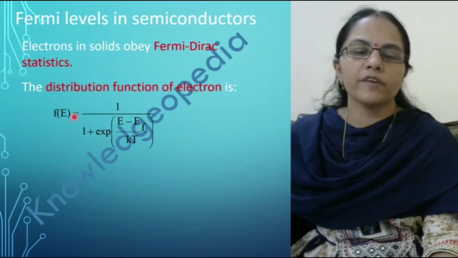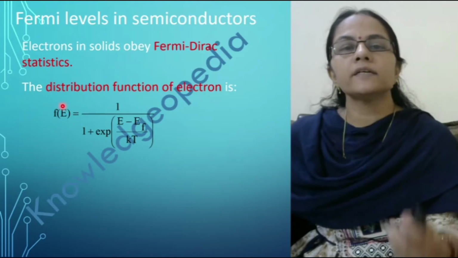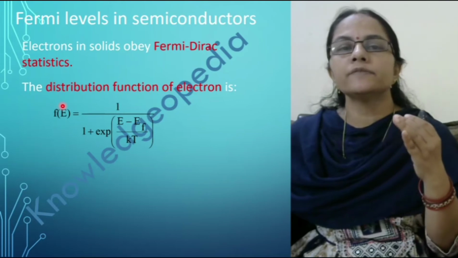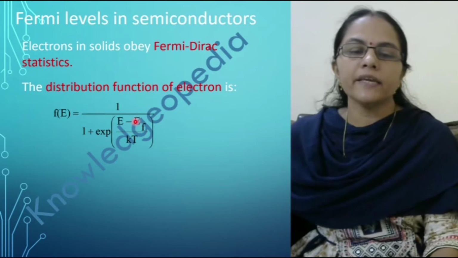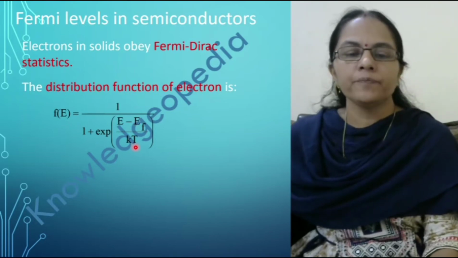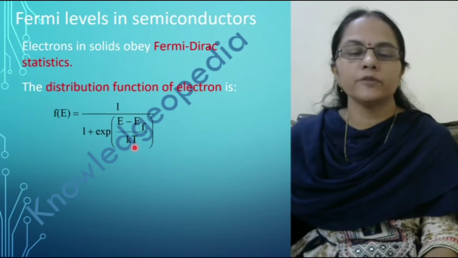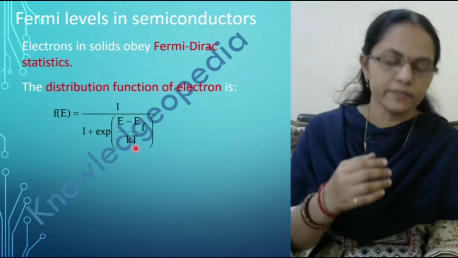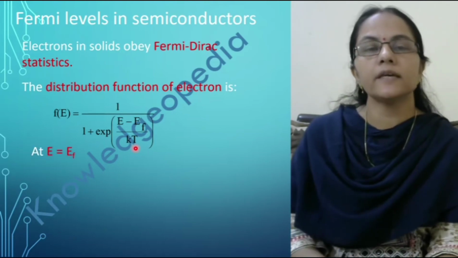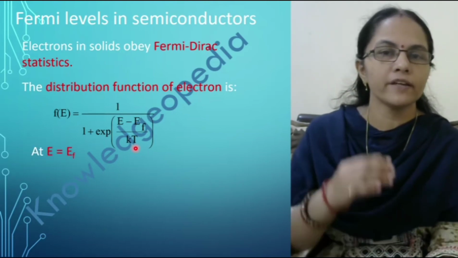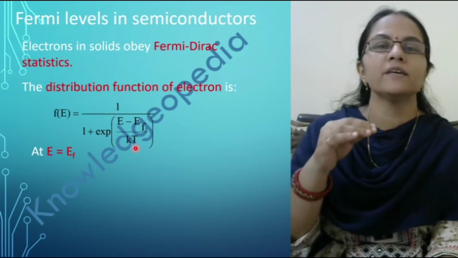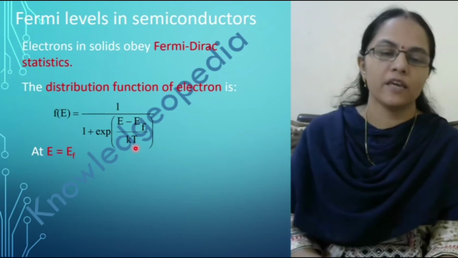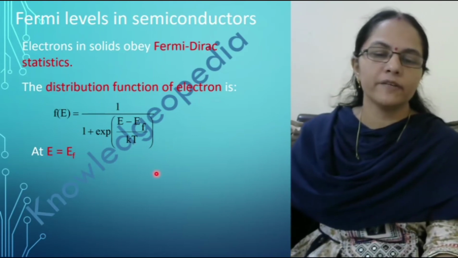What is this f of E over here? This is the probability of getting an electron at the energy level E. And EF is the Fermi energy, K is Boltzmann constant, and T is temperature in absolute scale. If we consider the energy at EF and try to find out the probability that an electron can occupy the energy level with value EF, let us see what is the probability.